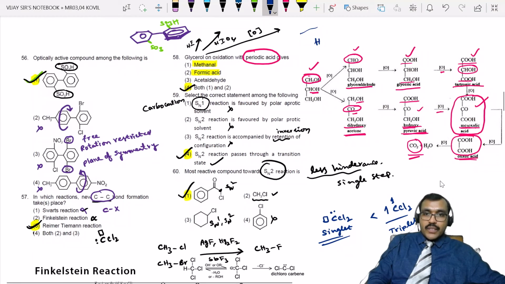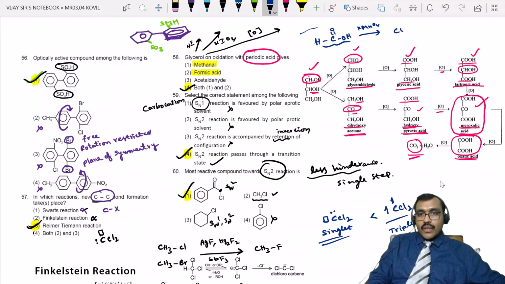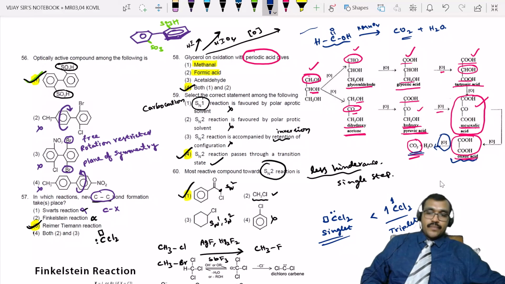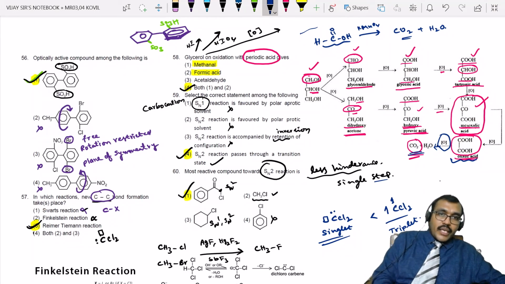If you have formic acid, and KMnO4 is the oxidizing agent, then this formic acid also decomposes to form carbon dioxide, plus water also. Whereas here oxalic acid also decomposes in the presence of oxidizing agents to form carbon dioxide. Right? And H2 is lost. Remember this one. If it is HCOOH, and I am using any dehydrating agent like concentrated H2SO4, it removes H2O. If I remove H2O, what will you get? Carbon monoxide.